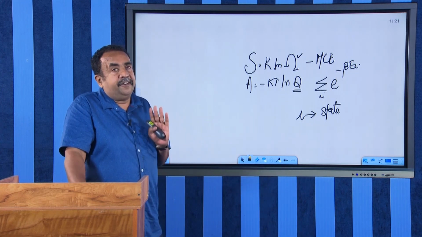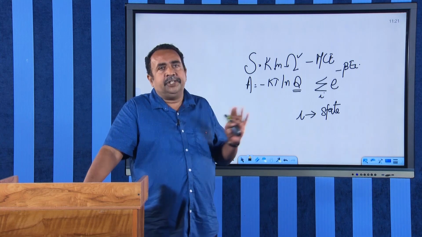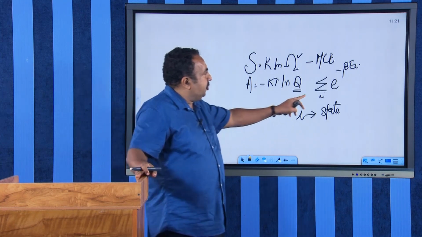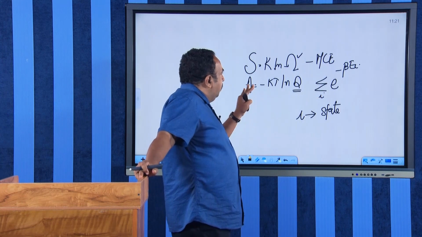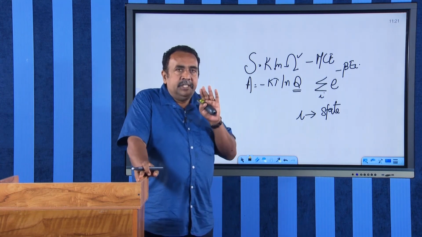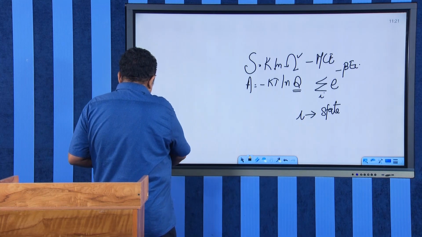Therefore, if you want to find the thermodynamic quantities, you have to take all the possible energies and sum up this equation. And from this summation, you will be able to get your Helmholtz free energy. This is the technique of canonical ensemble.